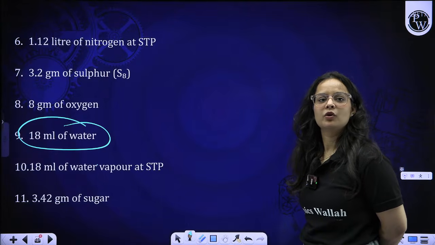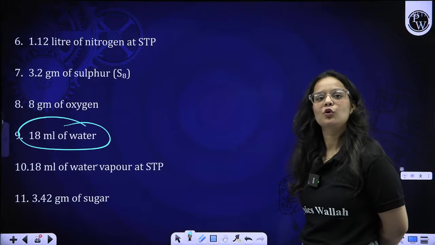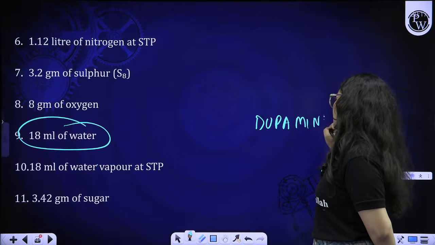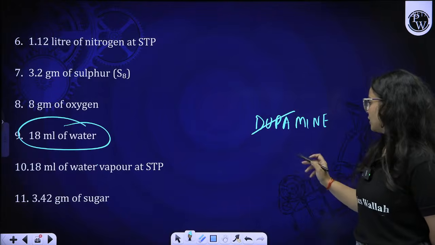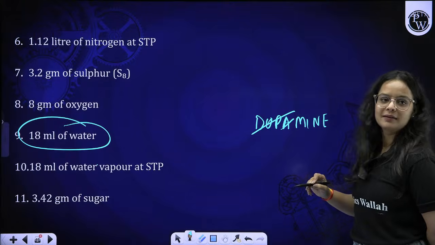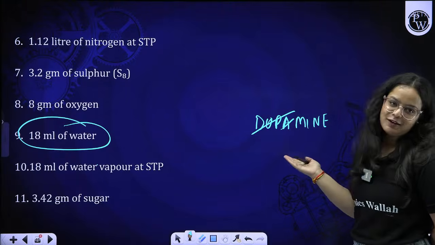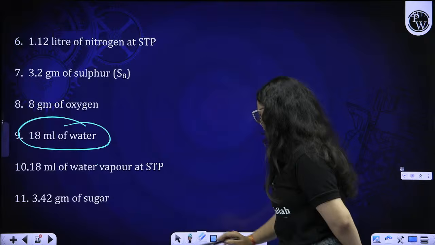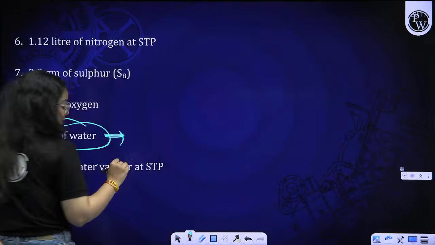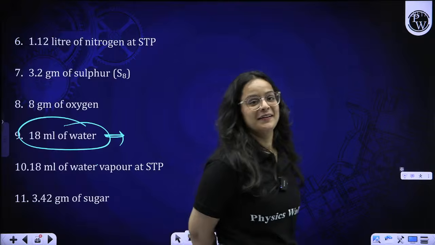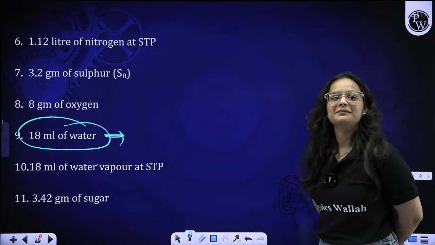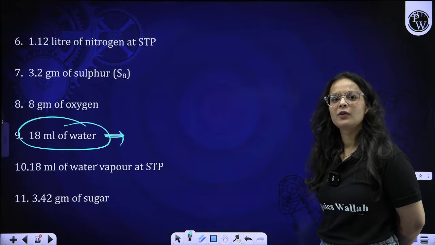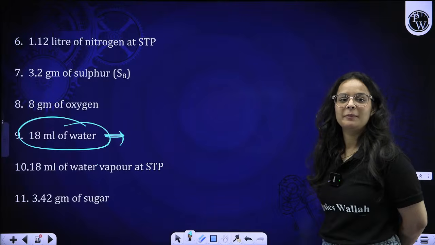Someone is saying, you are my dopamine without dopa. Dopamine, dopamine, dopamine without dopa. Okay, beta, just stay focused on the topic that we are discussing. I don't know about the dopamine that you have, but you have to answer the questions so as to get a decent college in your JEE, right? Somebody is saying Japan without P. What is this? Japan. Okay, I'm getting you, beta.